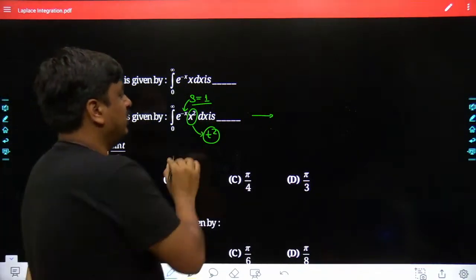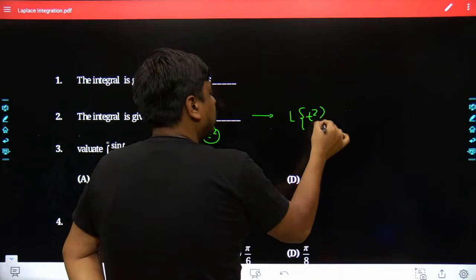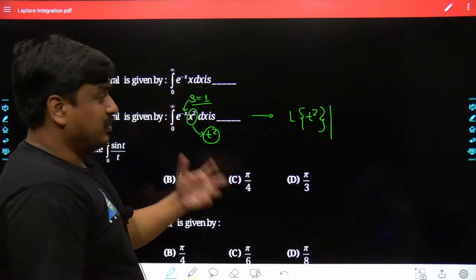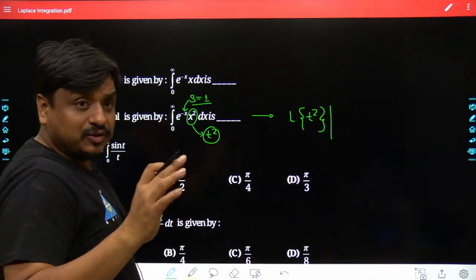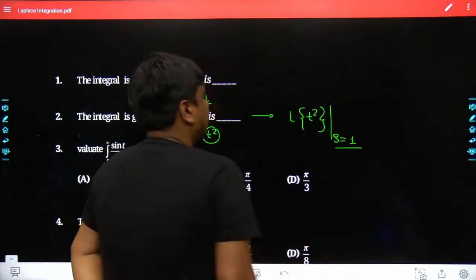So in the end, the integration would land up as the Laplace of t square, and once you take it, the function you get is a function of s, and there s has to be replaced with 1.